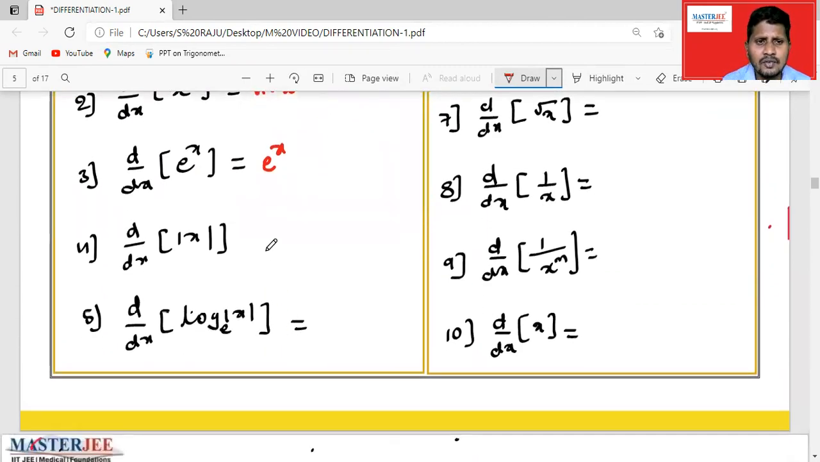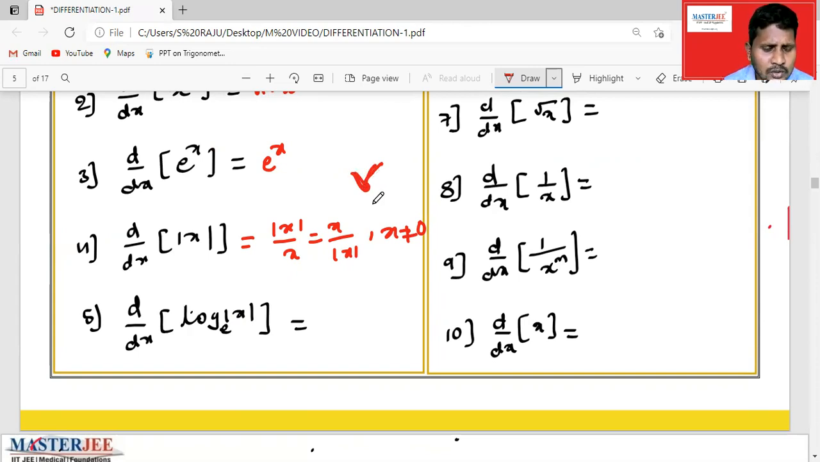Then what is the derivative of modulus x, whether x is positive or negative? Here it is mod x by x, or else it can be written as x by modulus x. Here x should not be equal to 0, because at x equal to 0 the modulus function cannot be differentiated. At x equal to 0 we get a corner, a sharp point, so the left hand derivative is not equal to the right hand derivative.